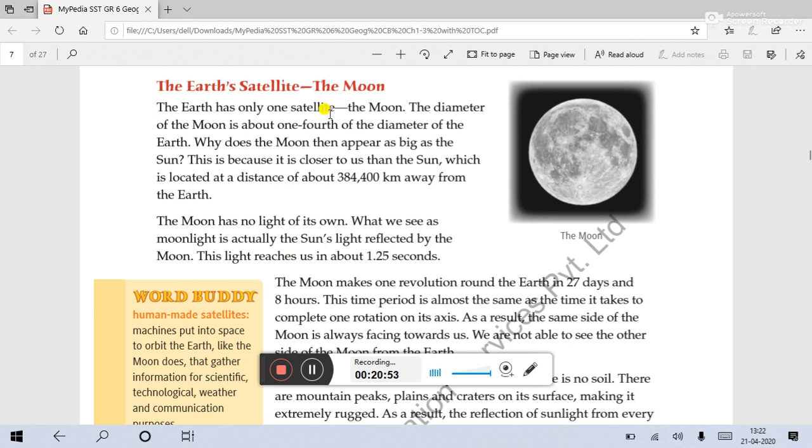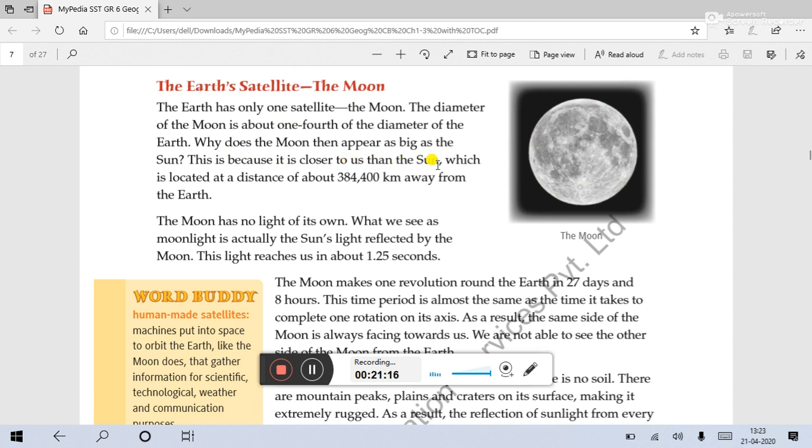The diameter of the moon is about 1/4 of the diameter of the Earth. That means it is 4 times smaller than the Earth.